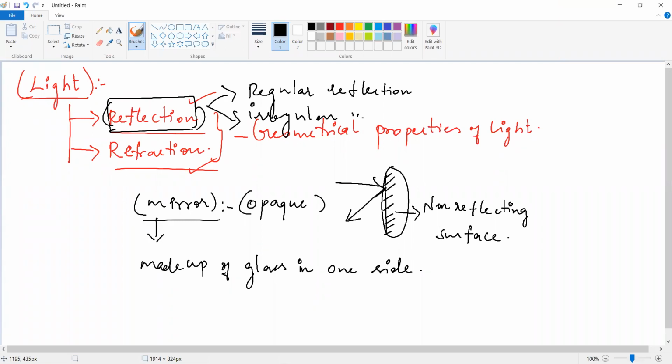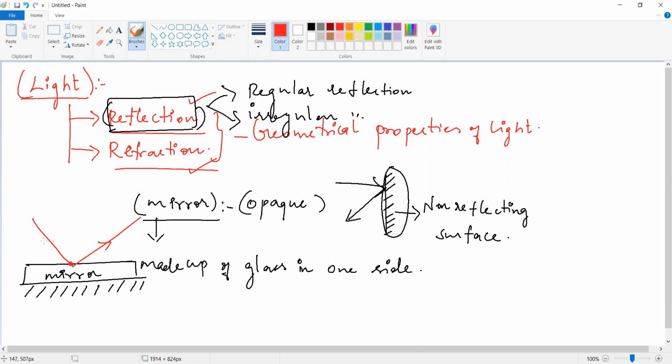So for regular reflection, here you have one mirror. Please consider this is a mirror. I am writing this is the mirror, so it is the reflecting surface and this is the non-reflecting surface. Whenever I am drawing these strokes, that is the representation of the non-reflecting surface. The other one is known as the reflecting one. Now one light passes and hits this mirror. And what happened here? The point of incidence, where the incident light falls, is the point of incidence.